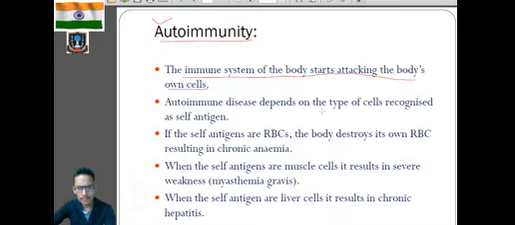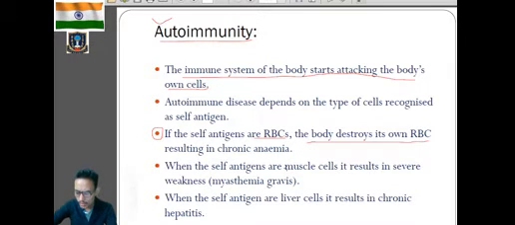Autoimmune disease depends on the type of cell recognized as self-antigen. That means we have different types of autoimmune diseases depending on the type of cells which are recognized as self-antigen. So if the self-antigen is RBC, that is, if the immune system recognizes the RBC as foreign cells, then it will start destroying its own RBC.